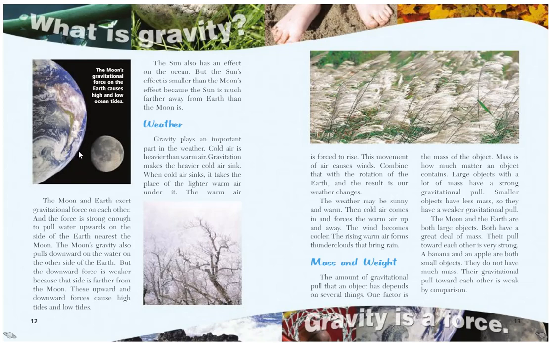So that's what causes the tides, the moon's gravitational pull on the oceans. So right at that part of the Earth right there, the oceans are very high. And on the other side of the Earth, the oceans are at a low tide.